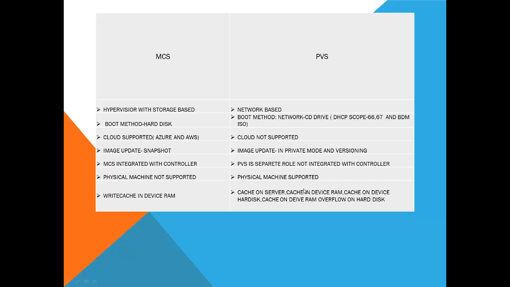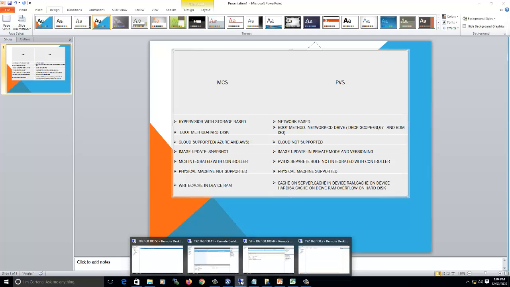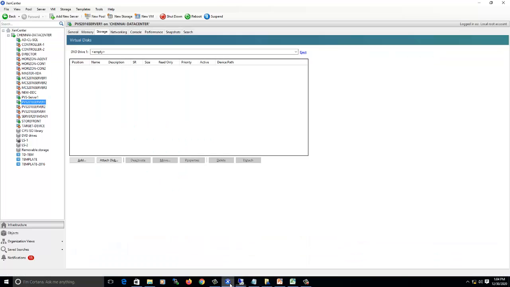If you know any other differences, you can mention them in the comments so that we can add them in the next video. So now I will show you some differences at the portal level, whatever we discussed here. Let's go to the hypervisor console. Now I will show you the boot option.